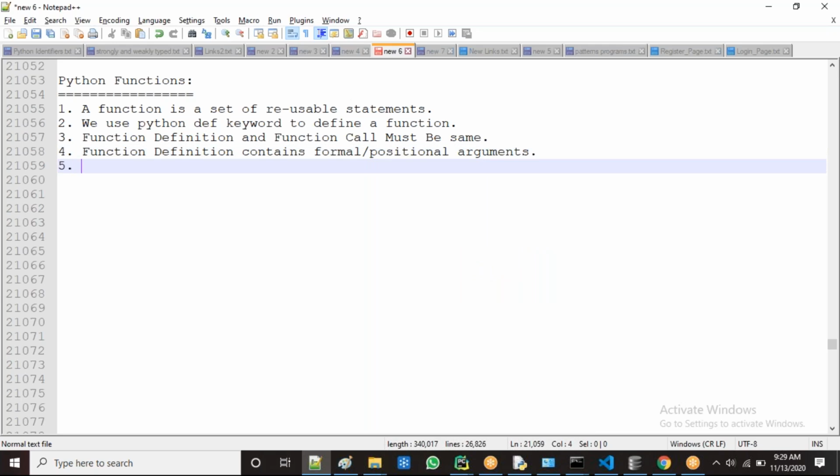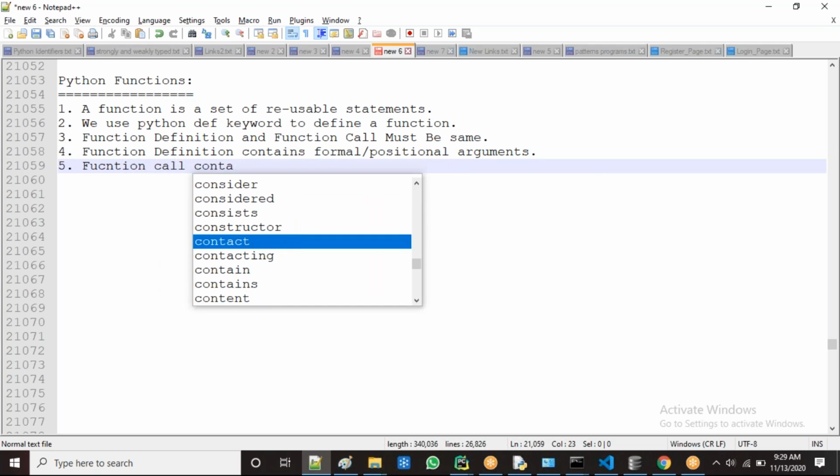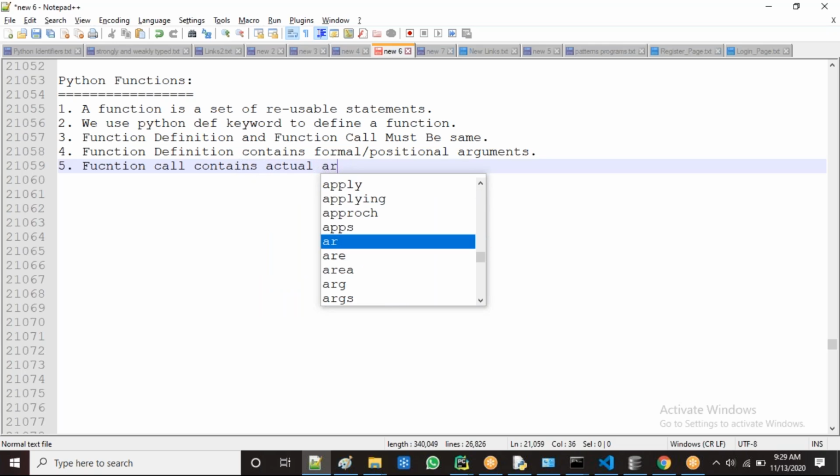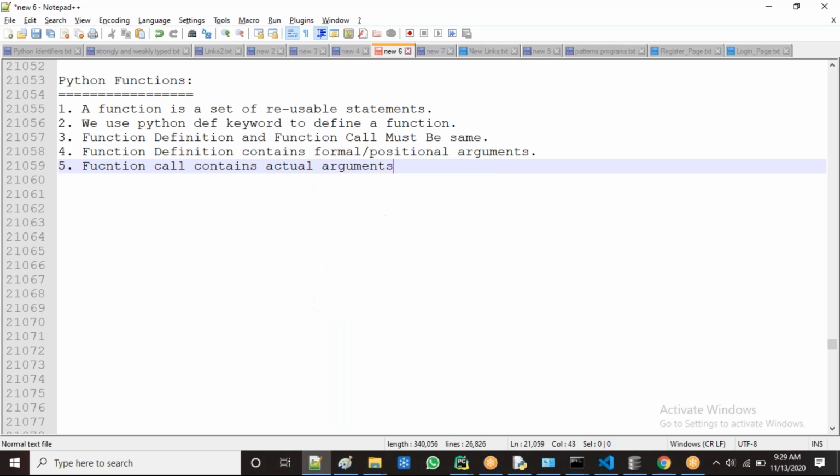Next, fifth one: function call contains which one? Actual arguments, guys, actual arguments. That's all. Function definition contains formal arguments. Function call contains actual arguments.